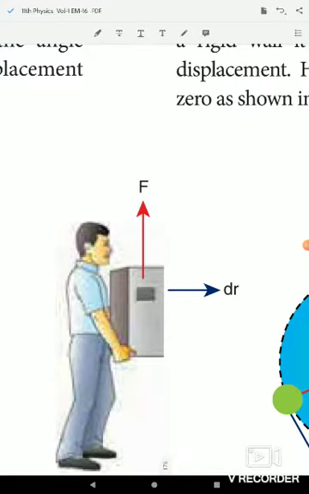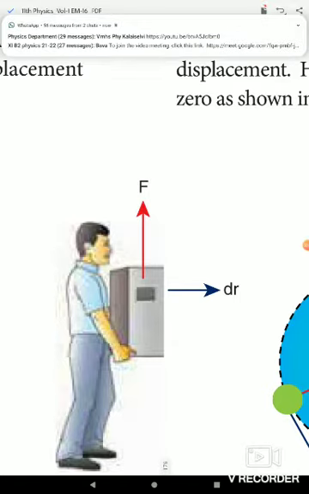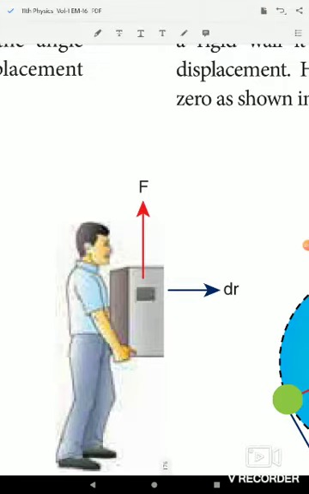A man takes an object and walks in the x direction, so the body moves in a horizontal direction, that means the positive x direction. The gravitational force mg does no work on the body since it acts at right angles to the displacement.